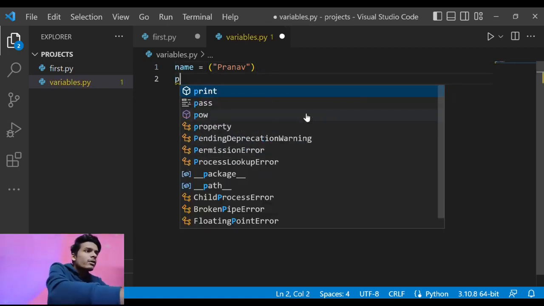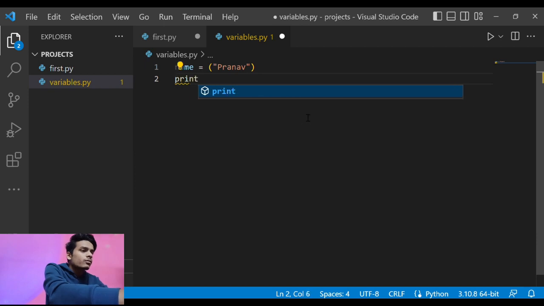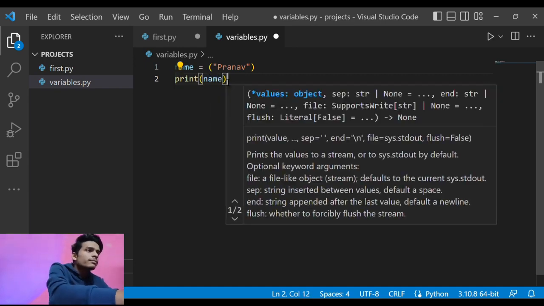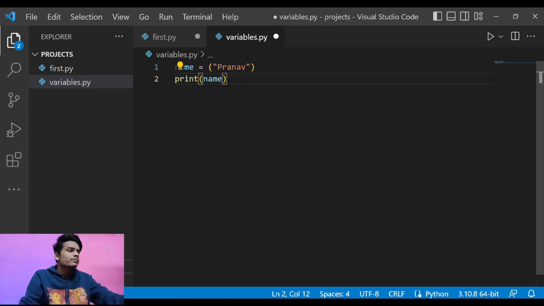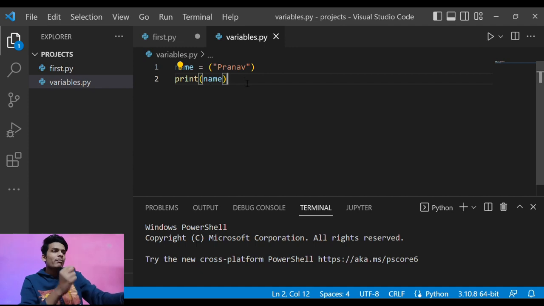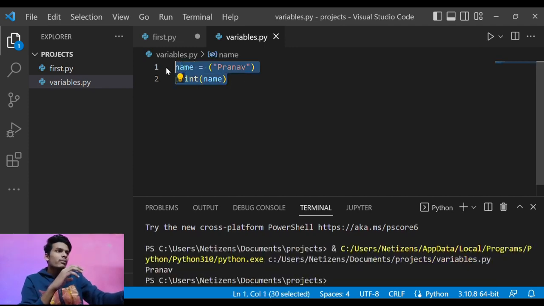And if I simply print my name here, you can directly see that the result is going to be as expected, because I have stored the name Pranav into the name variable, and I have printed the name variable itself, and obviously I'm going to get the result of Pranav. And this is what the variable is. You can directly store your value into a variable, and that can be any value.